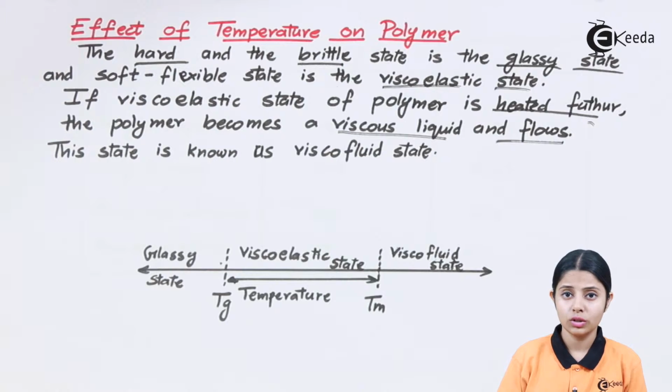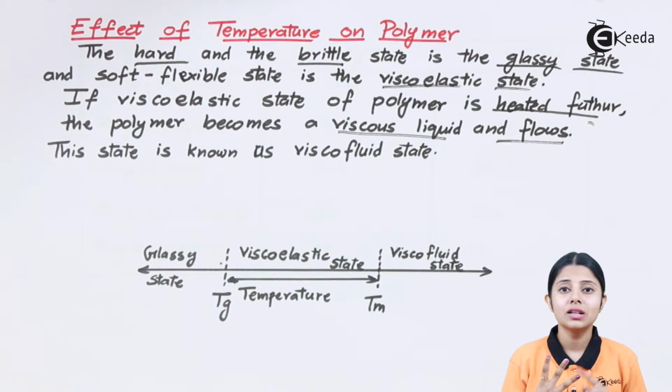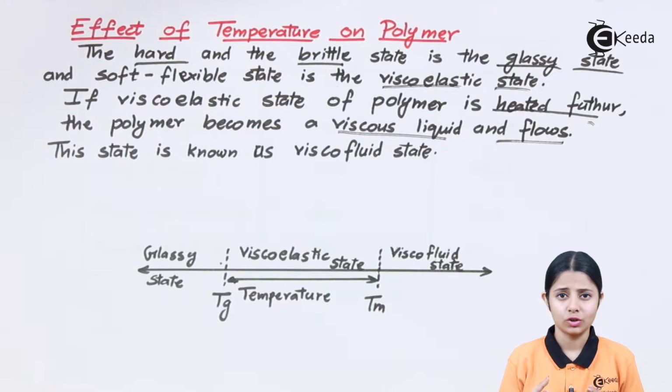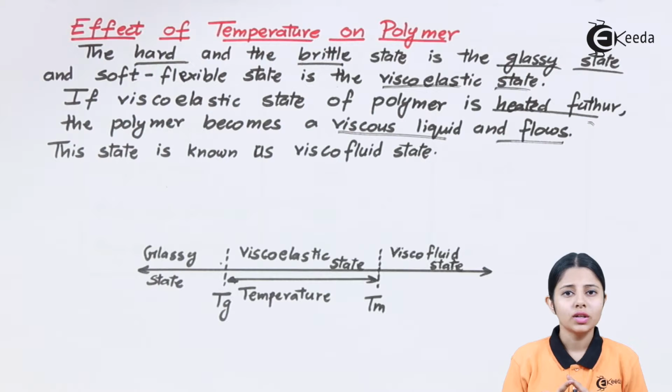Over here, students, it's very important for us to understand that the third state is the liquid state. For all the normal substances, the first state is the solid state, the second state is the liquid state, and the third state is the gaseous state. But over here for polymers, the first state is the glassy state, the second state is the viscoelastic stage, and the third stage is the viscous liquid stage, also known as the flow stage. That means over here the third state will be the state of liquid. The first stage is the state of the solid, that is my glassy state. The third state is my liquid state.